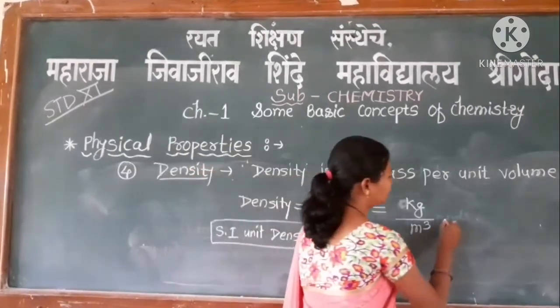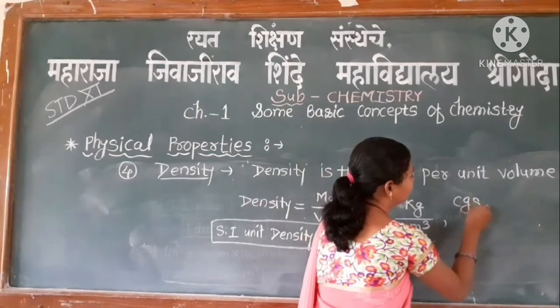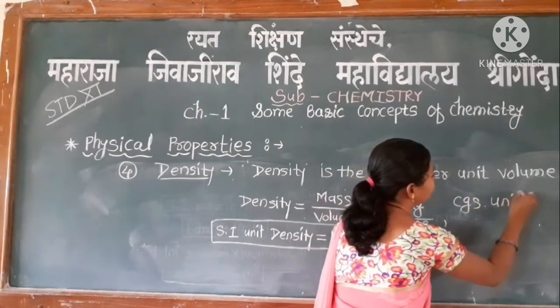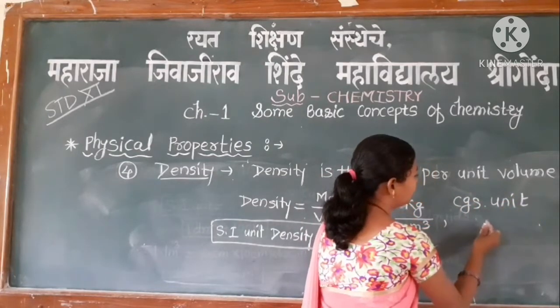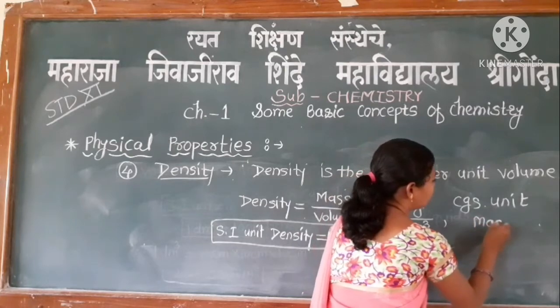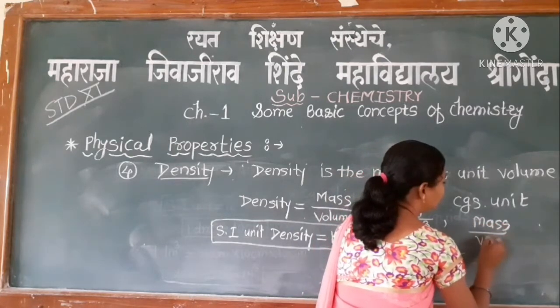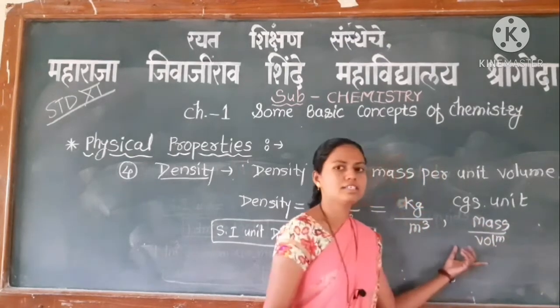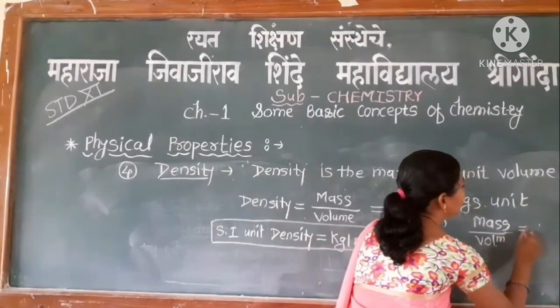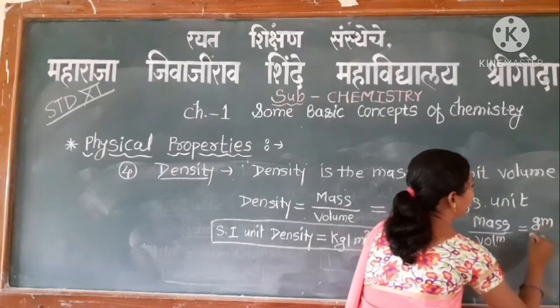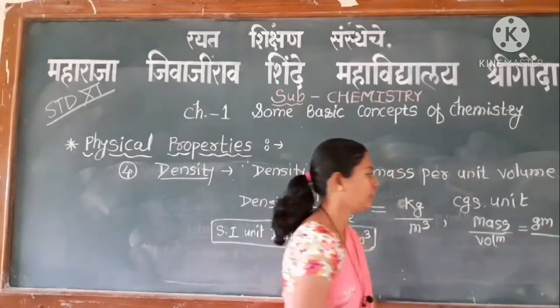In CGS unit, mass upon volume, mass is measured in gram and volume is in ml.